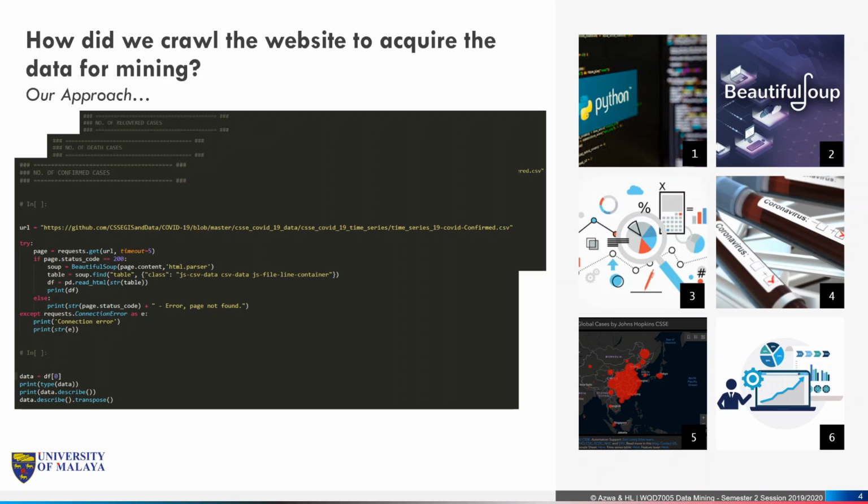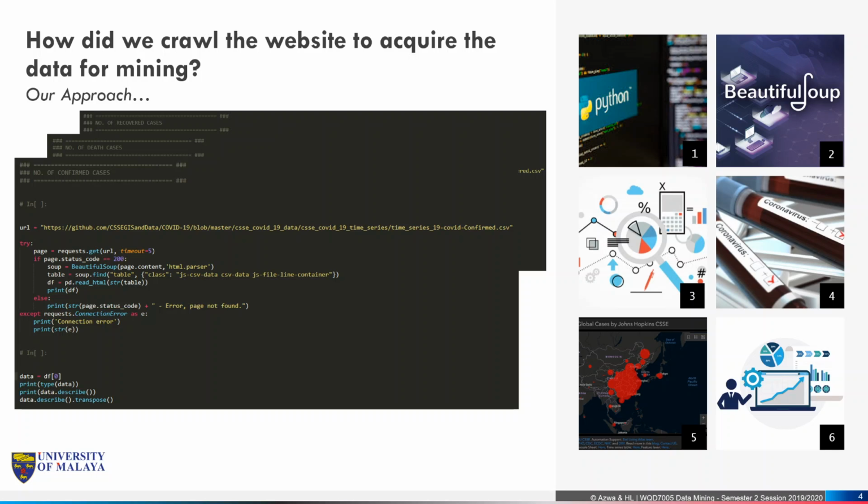The first is to look at the confirmed cases, followed by the death cases, and lastly, the number of recovered cases. As you can see from the code, we used the BeautifulSoup package to help us crawl the information from the website in a real-time manner.